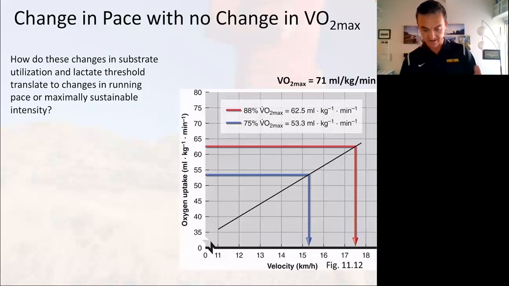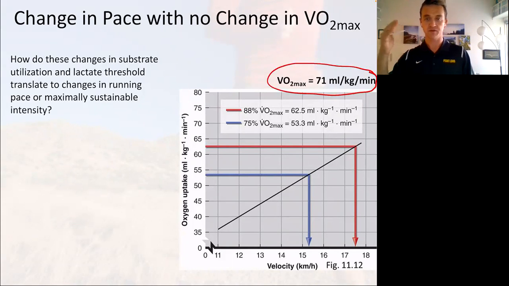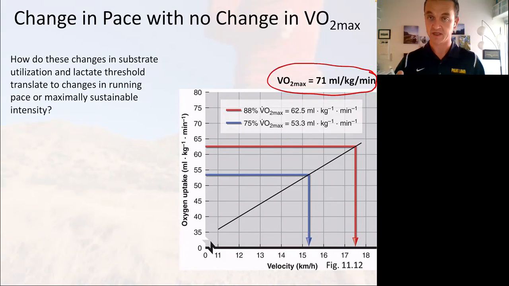Let's translate that to actual running speed. How do we actually run faster? How do these changes in substrate utilization and lactate threshold translate to changes in running pace or maximal sustainable intensity? If we look at one athlete that changed their intensity with training, their VO2 max didn't change. This can happen with somebody who's already highly trained, has been training for a long time, and increases their workouts. Their VO2 max most likely won't change at that point, because they've already trained so much, but they can hope to use a higher percentage of their VO2 max.